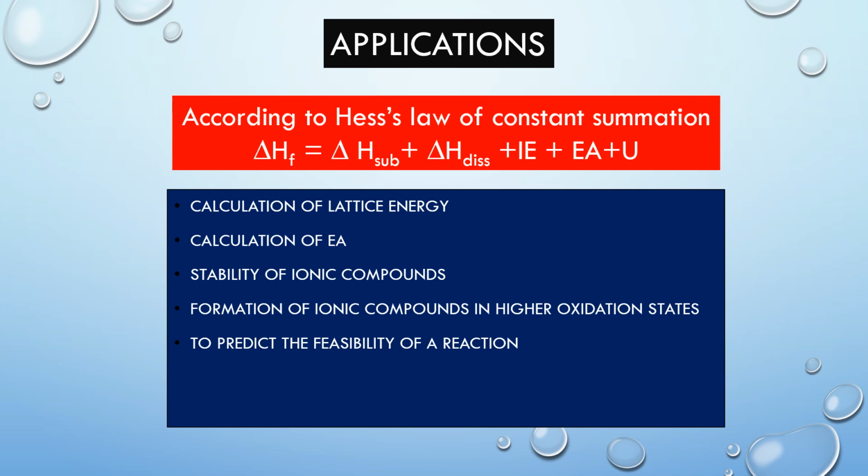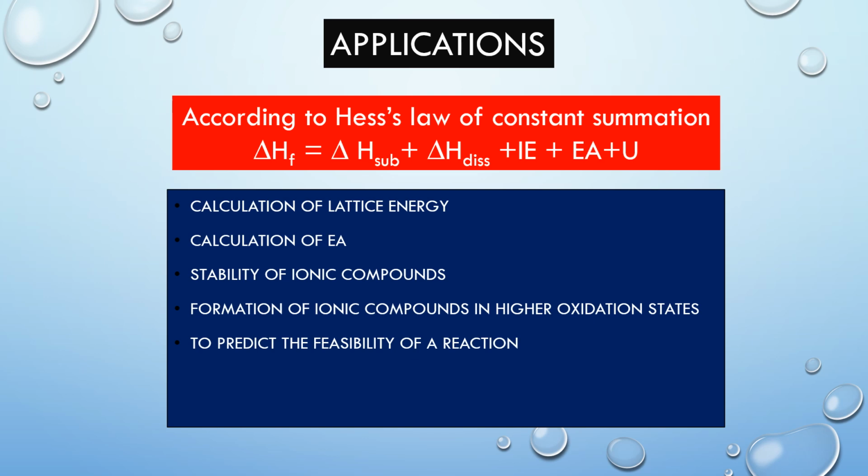This cycle helps us to understand why some metals are unable to form stable compounds in their low oxidation states. For example, calcium chloride CaCl2 is a stable compound while CaCl is not formed. In such cases, the value of delta H formation of CaCl2 calculated from the equation is negative, so CaCl2 is formed.